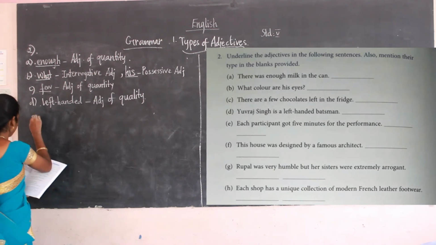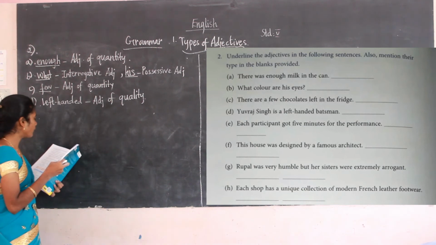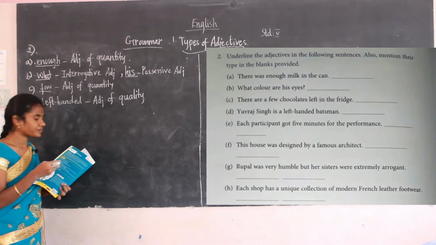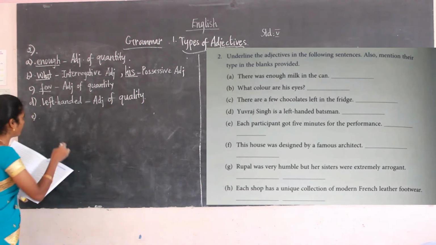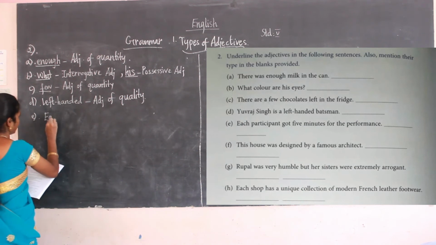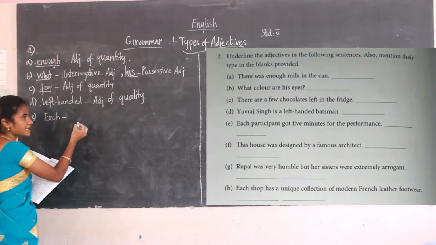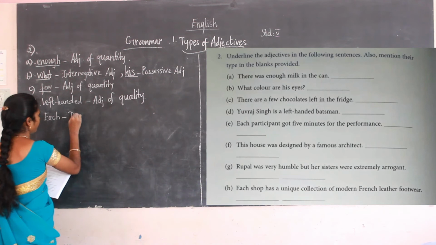Then next E: each participant got 5 minutes for the program. So here what's the adjective? Each is the adjective here. Each comes under what type of adjective? It's a distributive adjective.